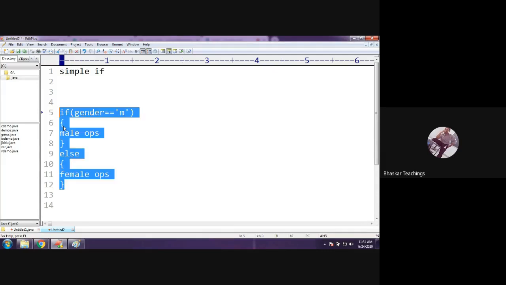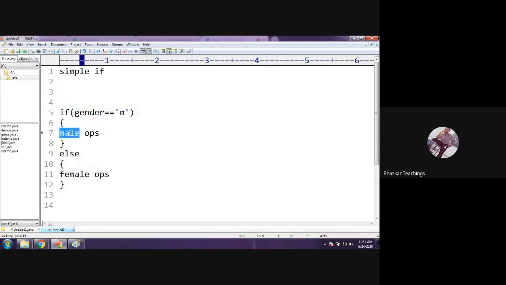So the if else syntax is this one. In your textbooks you would find the true block and this is the false block. That means if this condition evaluates to true, any condition you give, the true block will be executed. Otherwise, the false block, the else block, will be executed. Sometimes you would write a condition here also, but that is invalid. The else block doesn't require a condition because the condition is checked only 1 time. Make sure you do not mention any condition here. So this is the second one.